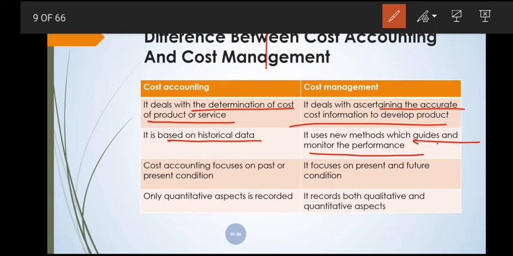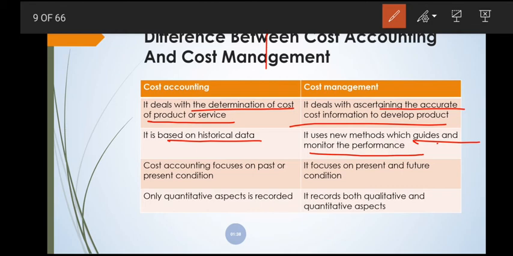So this is the second difference: cost accounting is based on past or historical data, and cost management uses new methods that help take the necessary actions towards the success, goal or vision of the organization, and helps evaluate performance by monitoring and comparing with the standard performance.